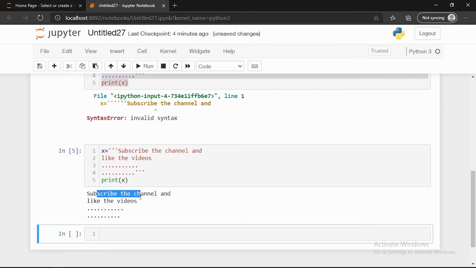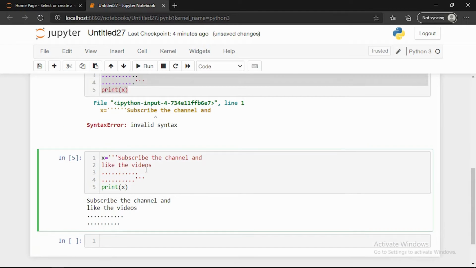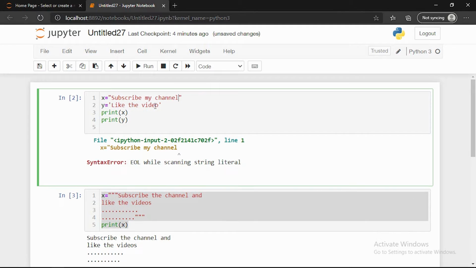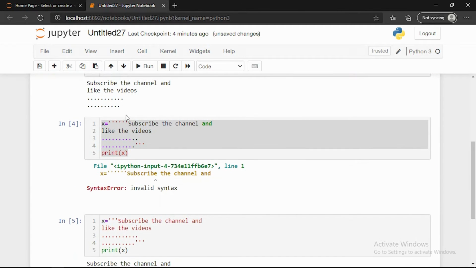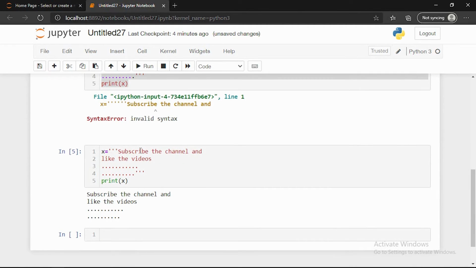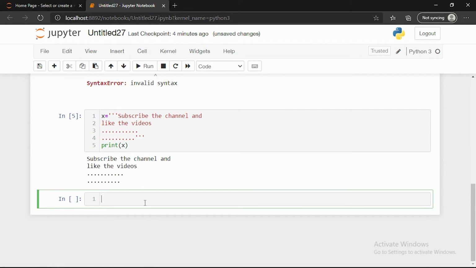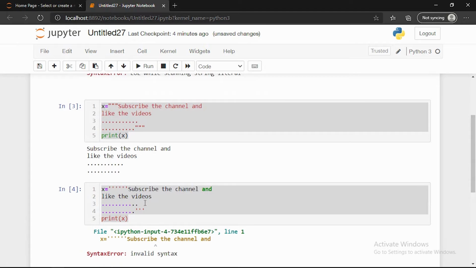Here, if you want to give a single line string, then you can use a double quote or a single quote. But if you want to use multiple lines, then you need to give three single quotes or three double quotes. This is how we print multiple lines in Python. This is a basic thing, how we can print a single line and how we can print multiple lines.